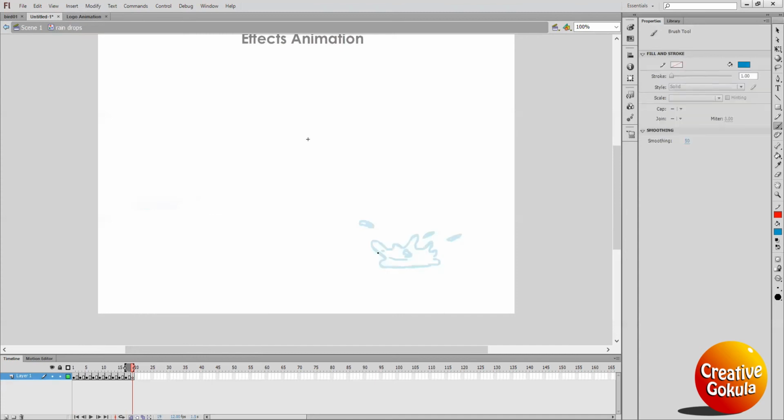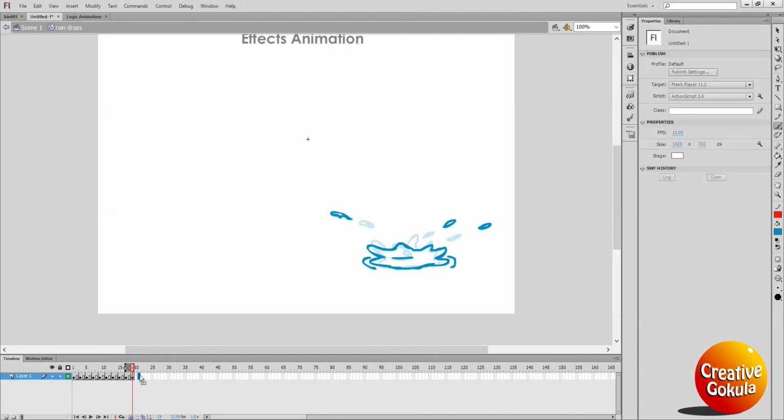I think this much size is enough. Then the water layer will come down, right? At the same time, this ground ripple's size will also become big, and this water will go up. This is here and this one here. Again insert keyframe.